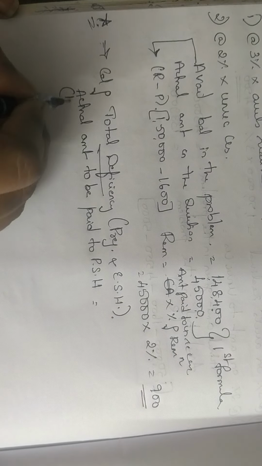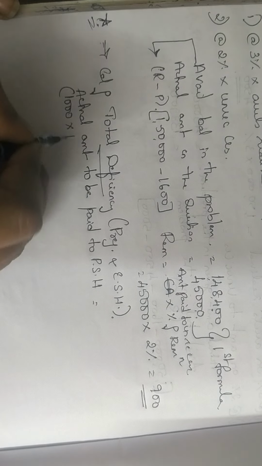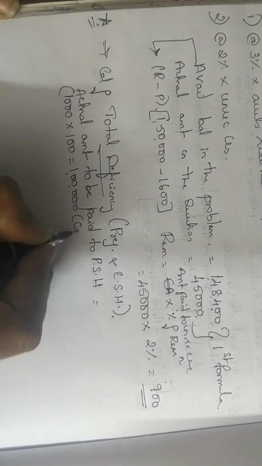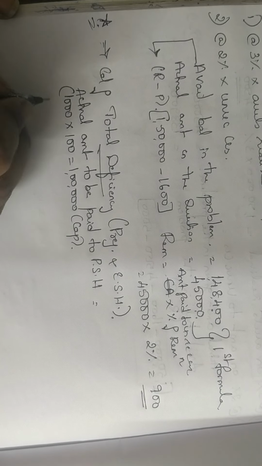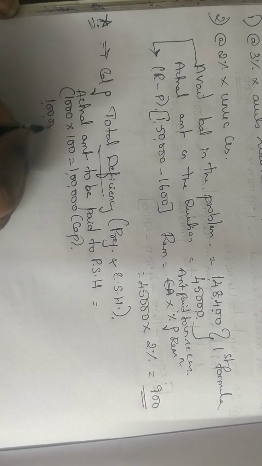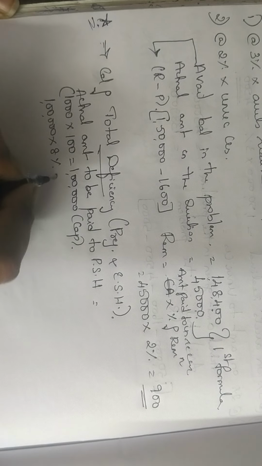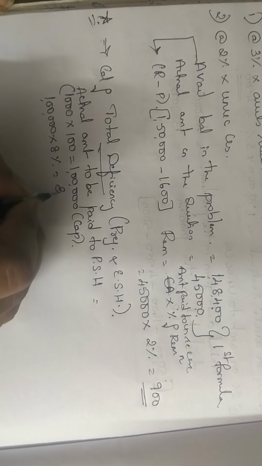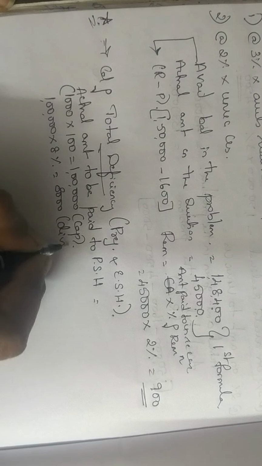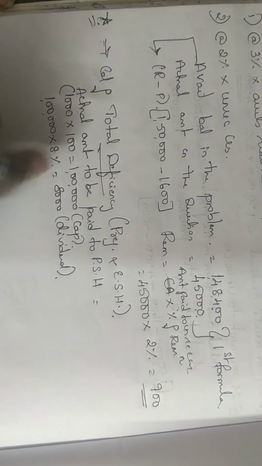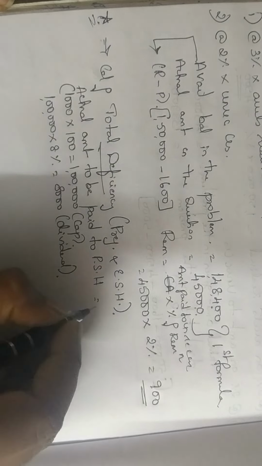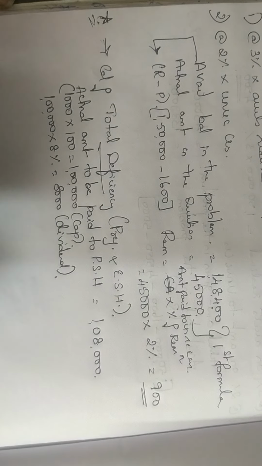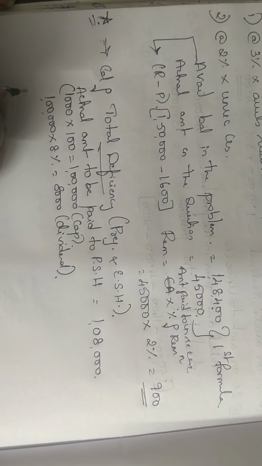How do you work out this actual amount to be paid to preference shareholders? Remember, you have to pay them capital. So 1,000 into 100 is 1 lakh. So 1 lakh is the capital that you are supposed to pay. On 1 lakh, remember you have to give the dividend at 8%. So 1 lakh into 8% dividend is 8,000. This 8,000 is the dividend that you have to give. So how much is the actual amount you have to pay? The actual amount you have to pay is 1 lakh and 8,000.